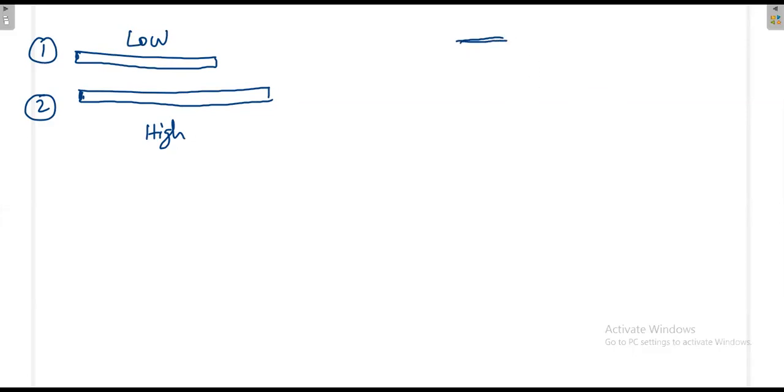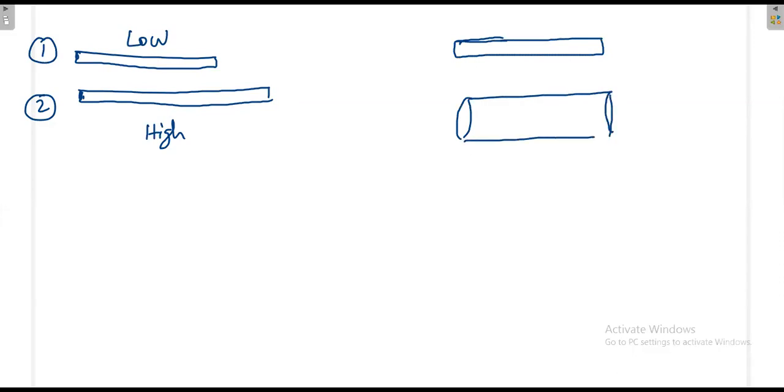Now the next question. I am taking another one. Length is the same, the cross section I am going to vary. Say this is the third case and this is the fourth case. Again, both are made of the same material, the length is the same, but the cross section is different. Which one will have high resistance? Which one will have low? Third is high. Okay, the fourth one is low.